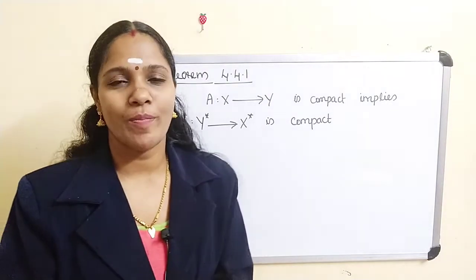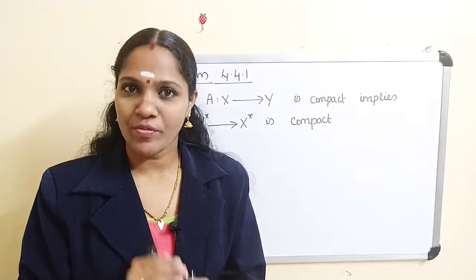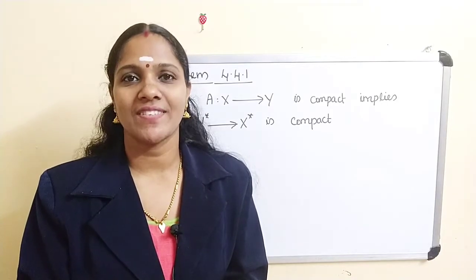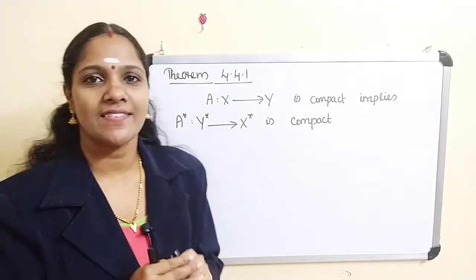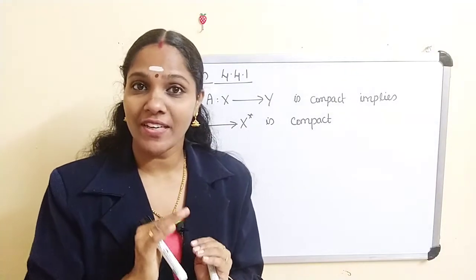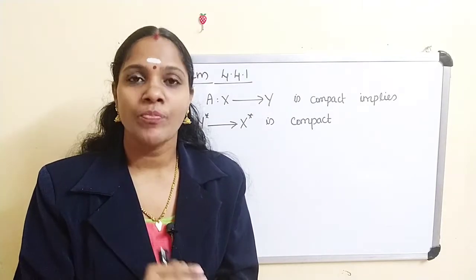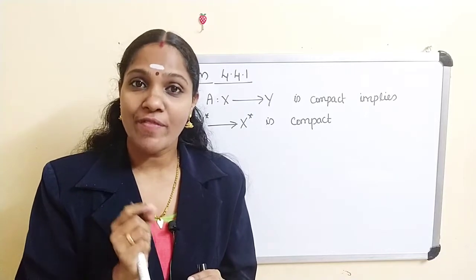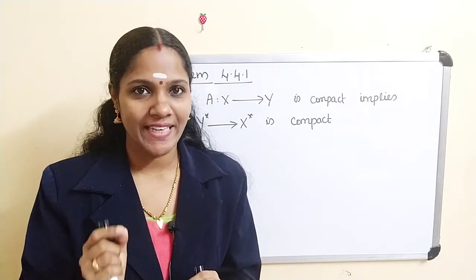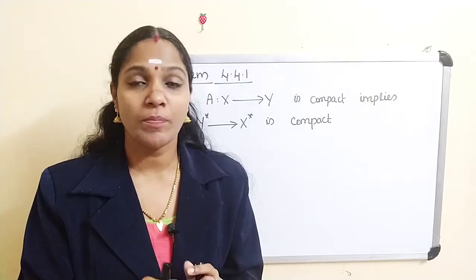Now what is a compact operator? A from X to Y is compact if for every bounded sequence xn in X, A xn has a Cauchy subsequence. That is our definition of compactness. Okay. And there is another result. If A from X to Y is a compact operator, then the image of the unit ball in X is pre-compact.